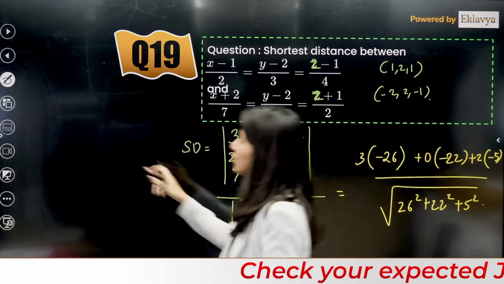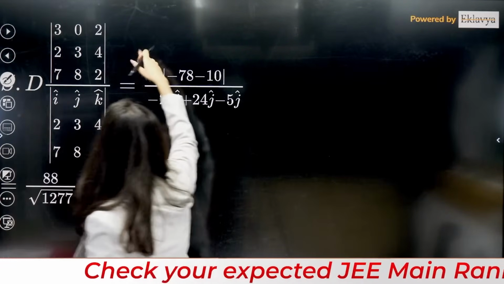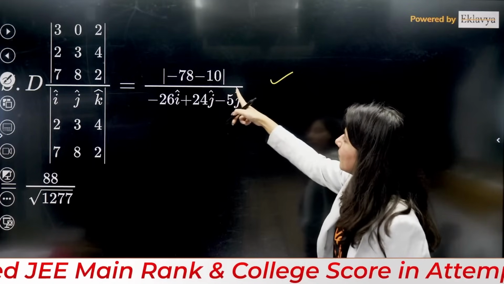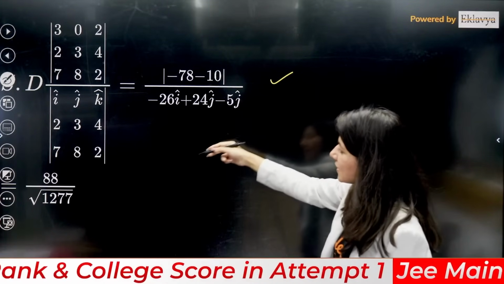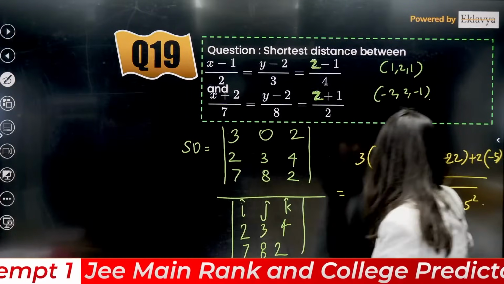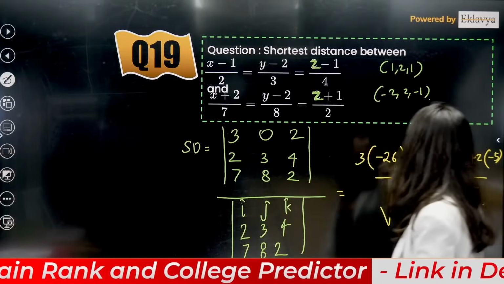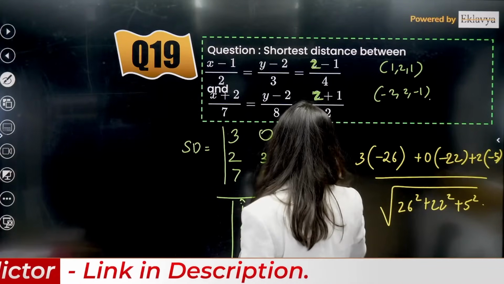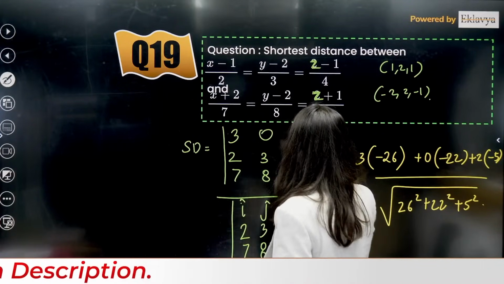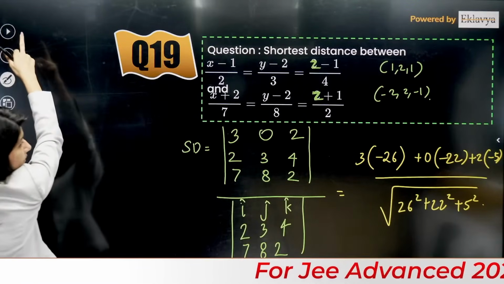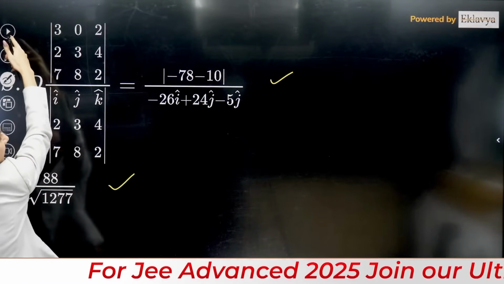Let me directly show you the values of the calculation so you can see it. This is your answer, 78 minus 10. This is your final answer, 88 upon 1277. Have a look at the calculations right here. If you solve it, this is 0, right? So if you solve it, what are you going to get? This is 3 2s are 6 minus 8 4s are 32. So 6 minus 32 will be what? Minus 26.